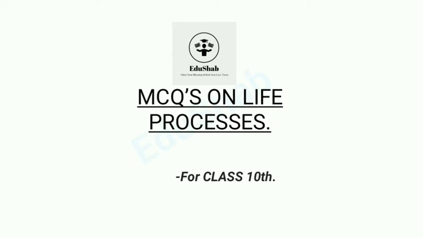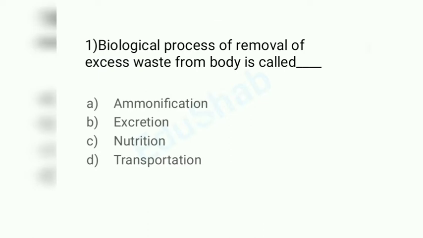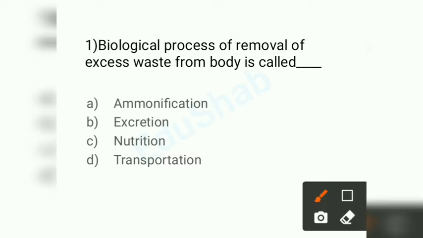So let's get started. The first one here is: the biological process of removal of excess waste or toxic from the body is called dash. So whatever toxic material is removed from your body, through which process is it removed? I will be giving you the definition of the options I have here, and I'll also explain the answer too. So the first one you have here is ammonification.